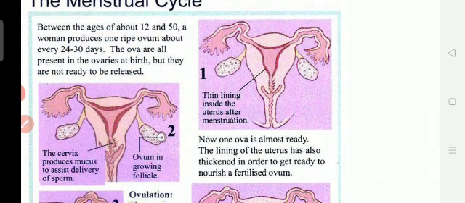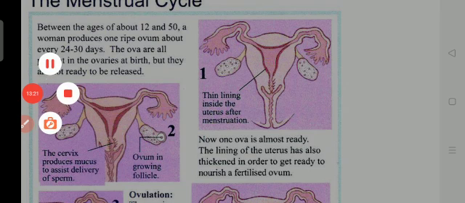Menstruation continues every month for nearly 35 years after reproductive maturity. After the adolescence age, for nearly 35 years, the ovary releases the egg and blood comes outside. But for the male, he can release sperms lifelong. For the female it is only 35 years after adolescence, and after that it stops.